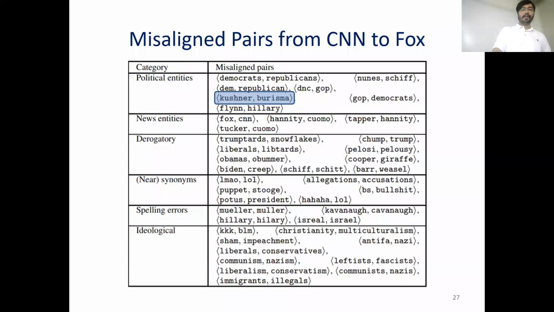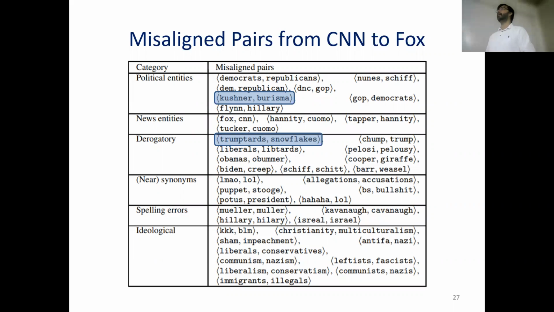If we look at the derogatory misaligned pairs, we have Trump-tards and snowflakes. Trump-tards is a derogatory term for all the Trump supporters. Snowflakes is the derogatory term used by Trump supporters against the liberals. And you see that they're forming a misaligned pair. In the ideological section, we have the usual suspects like liberalism, conservatism, liberals, conservatives.